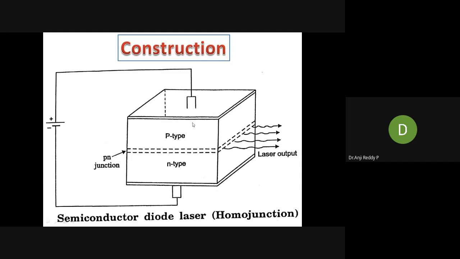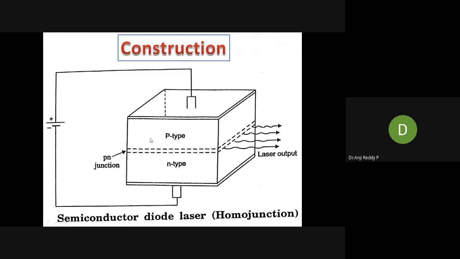This platelet consists of both the P region and the N region, and the upper and lower surfaces of the semiconductor have two metal electrodes. The metal electrodes are connected to a battery in forward bias. Then recombination takes place at the junction, which is very thin. The complete material itself is 0.5 millimeter thick, and in that the junction thickness is very small. Here the recombination takes place.